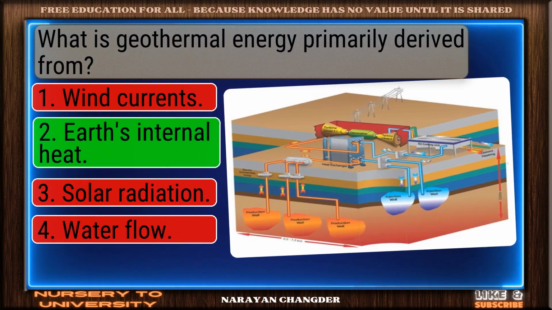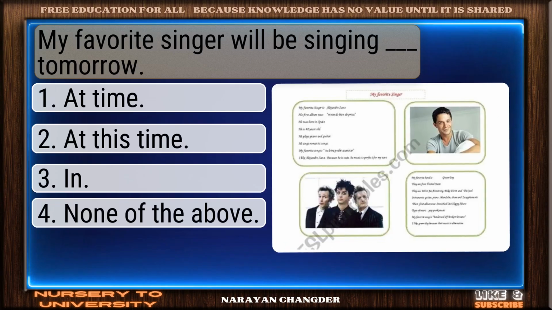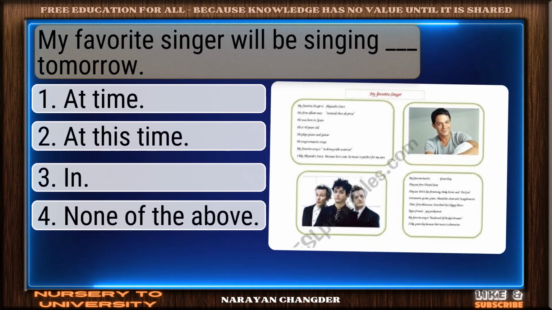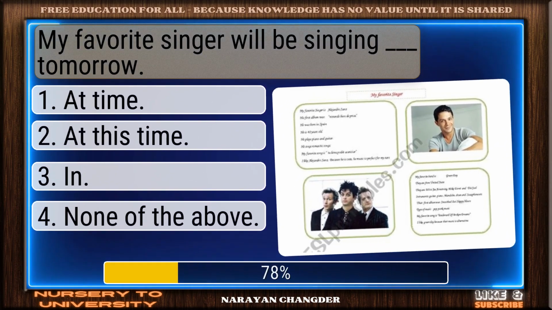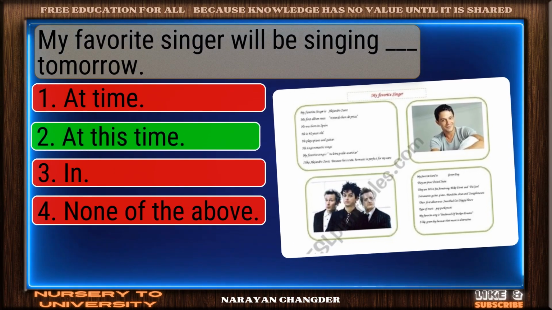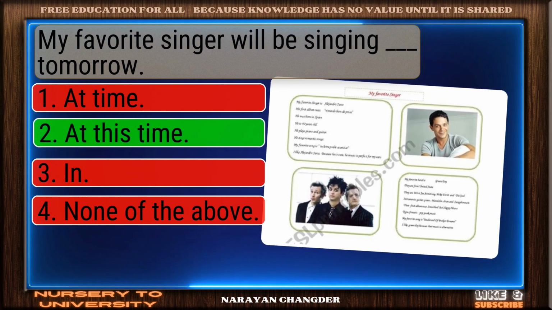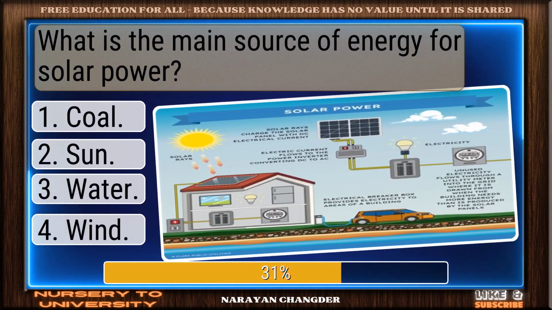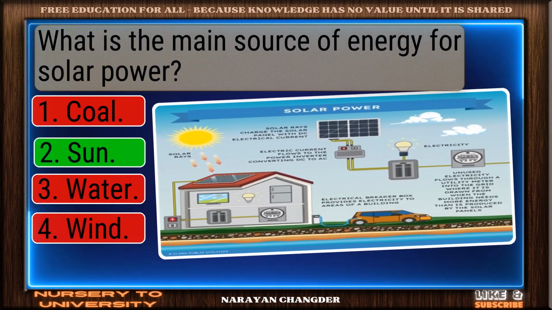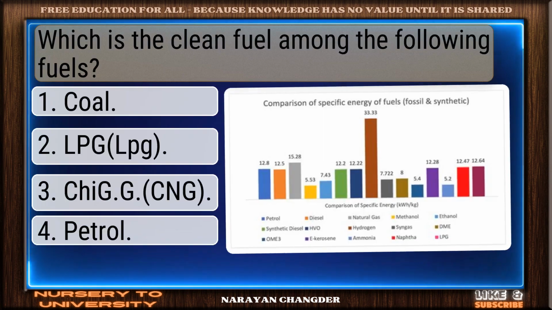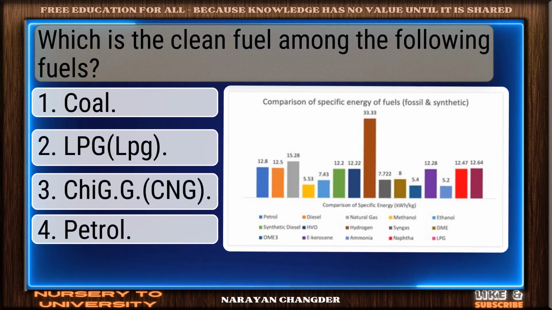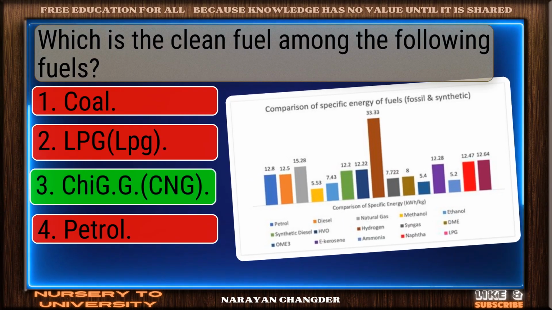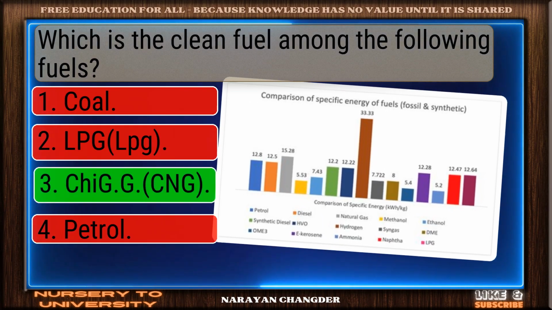Excellent. Earth's internal heat is well reasoned. My favorite singer will be singing ___ tomorrow. Excellent choice. "At this time" is right. What is the main source of energy for solar power? Valid point. Sun is true. Which is the clean fuel among the following fuels? Well reasoned. CNG is correct.